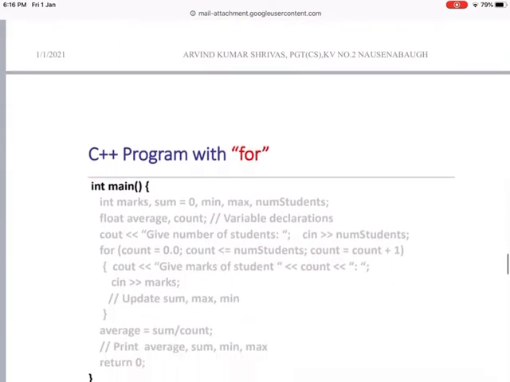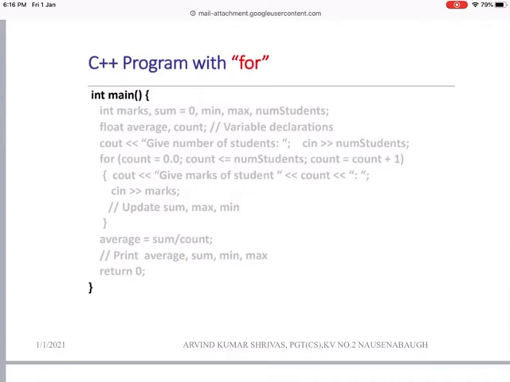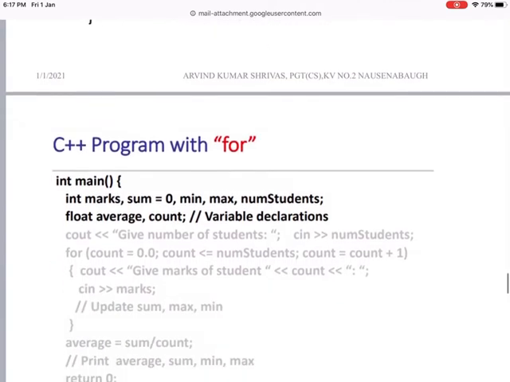Now you can see this program in C++. In int main, the variable declarations are: int marks, sum, mean, max, number of students, float average, and count. It takes the number of students as input and stores it in the num students variable. The for loop has count equal to 1, count less than or equal to number of students, count equal to count plus 1. If this condition is true, it will ask for the marks of the students and store them in marks. It will update the sum, max and mean, calculate the average as sum divided by count, print the average, sum and max, and you can see it in detail.